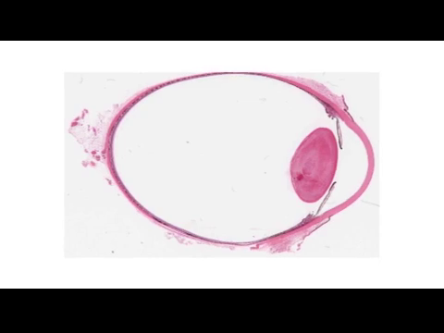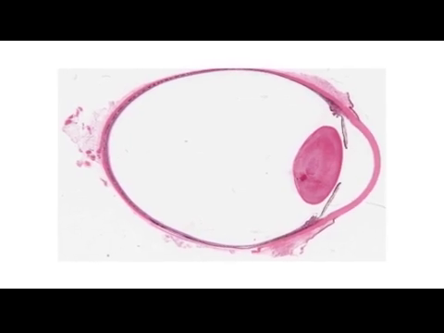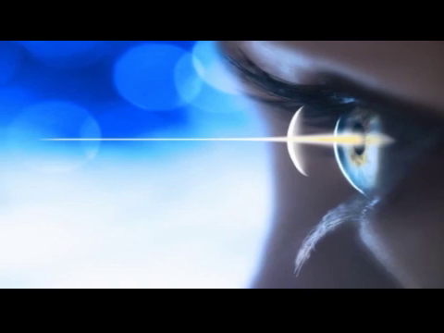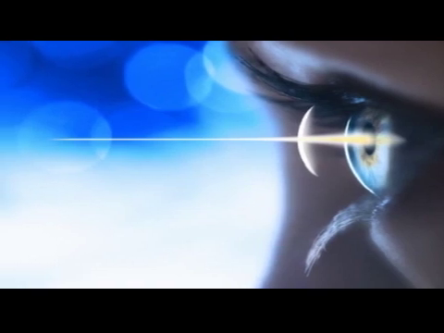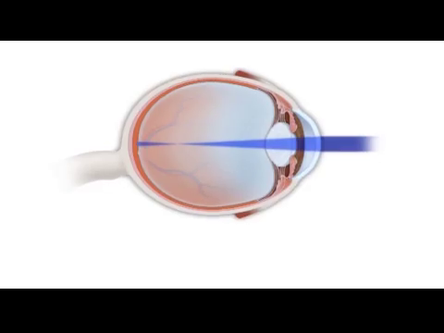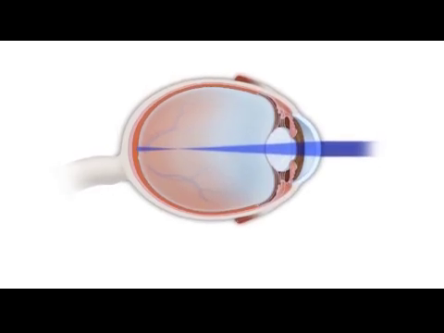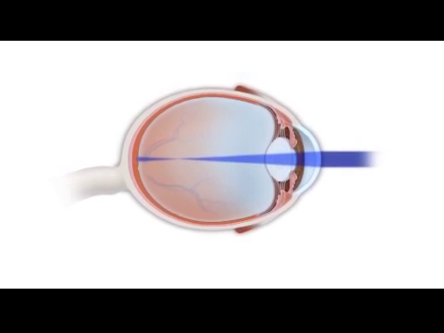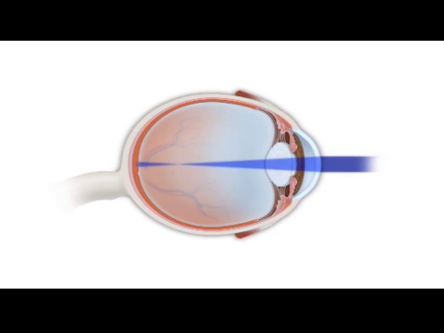The lens is a portion of the eye that is normally clear. It assists in focusing rays of light entering the eye into the retina, the light sensitive tissue at the back of the eye. In order to get a clear image onto the retina, the portions of the eye in front of the retina, including the lens, must be clear and transparent.